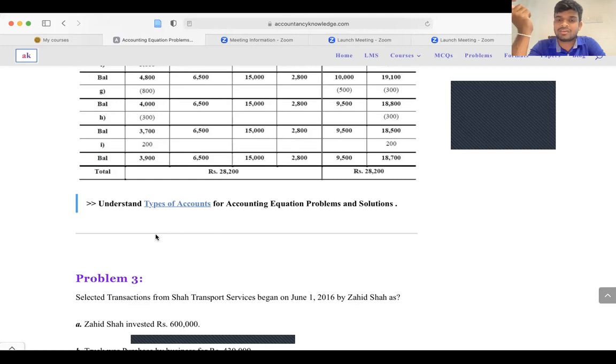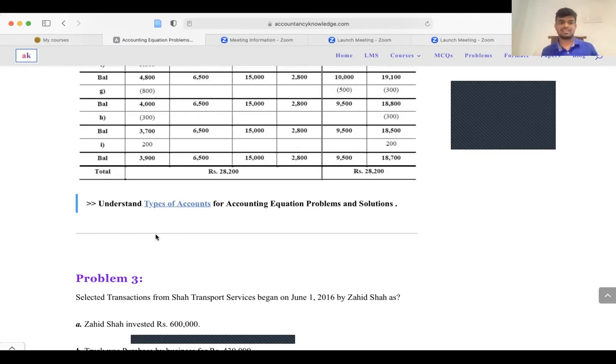So if the balance sheet is not balanced, that means you are not applying the accounting equation equally to both sides. That means there is something wrong in your double entry. If you have done the double entry correctly, the balance sheet will balance.